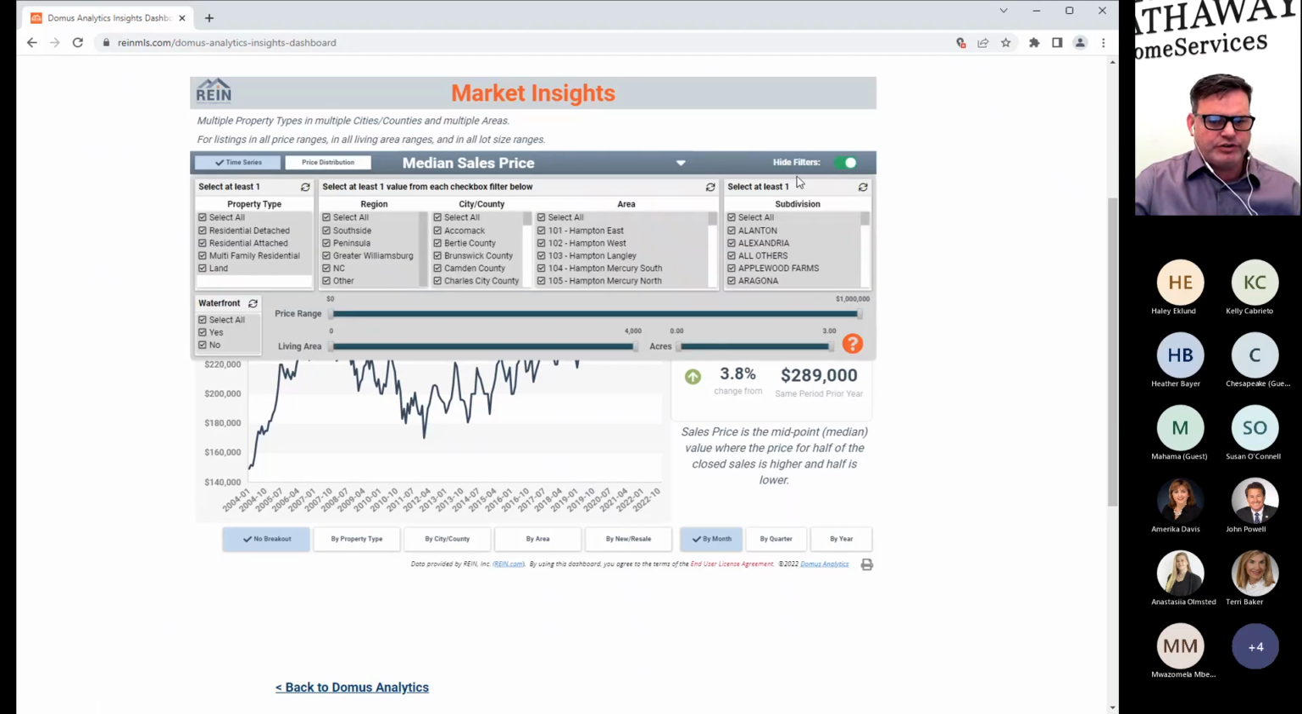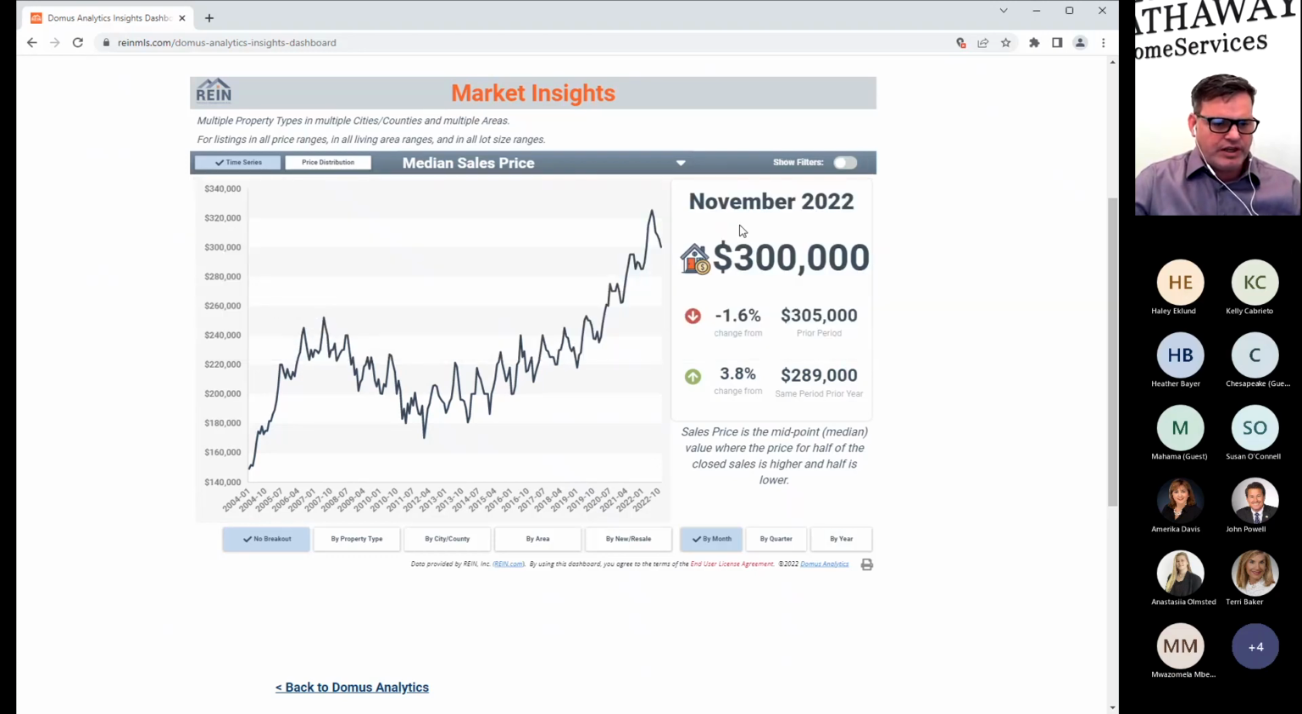We can click on show filters. We have our filters here for all of these. It also brings in waterfront, square footage up to 4,000, and acres up to 3 acres. And we can come down here for no breakout, by property type, by city, by area, by new resale, by month, by quarter, and by year. But again, you do have some limitations, but it does get you down to a granular level if that's what you're looking for.